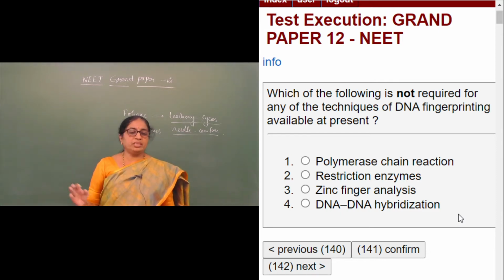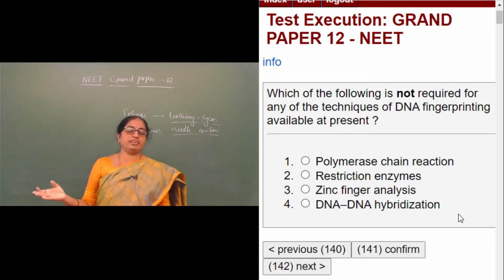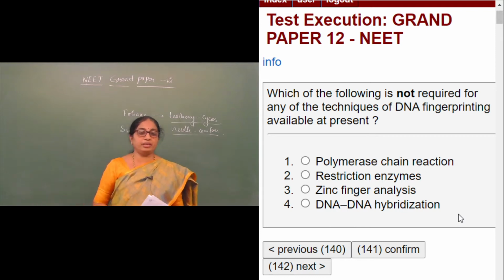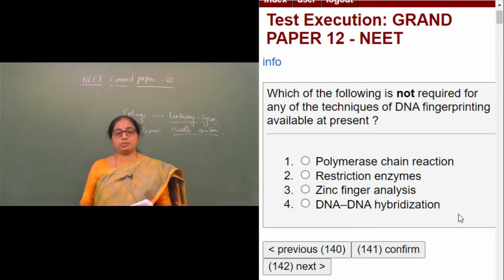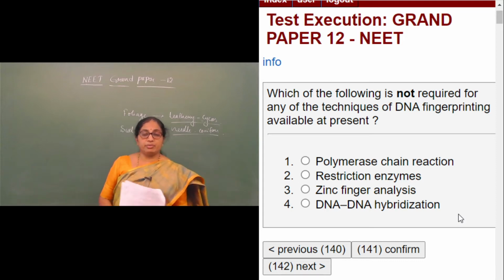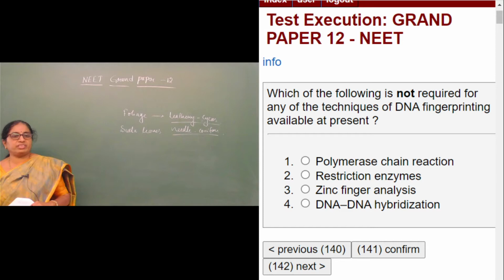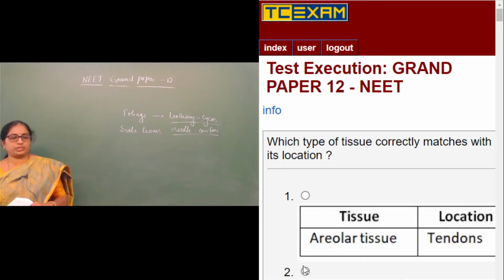Well, polymerase chain reaction is a technique which is used in DNA fingerprinting. Restriction enzymes are required for DNA fingerprinting. Zinc finger analysis is not required. DNA hybridization is required. So the one that is not required is zinc finger analysis. Yes, moving on to the next question.